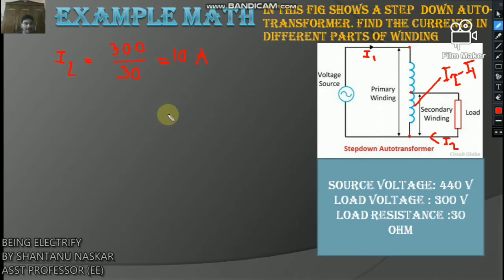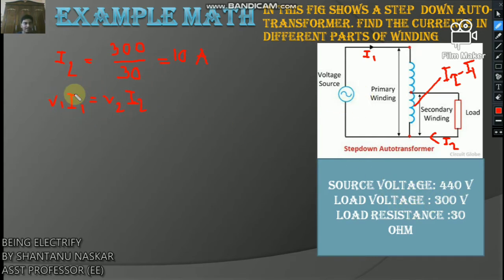Now we will find I1. We know that V1 I1 equals V2 I2. V2 is 300, I2 is 10 ampere, and V1 is 440 volt.